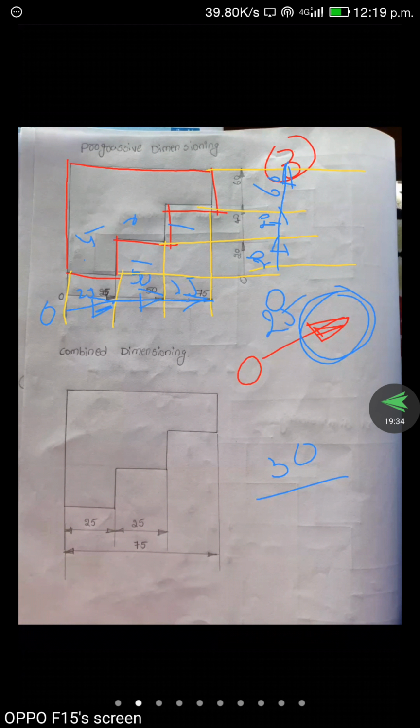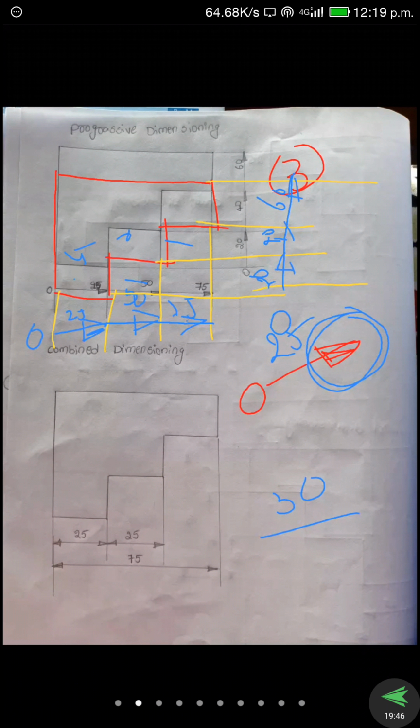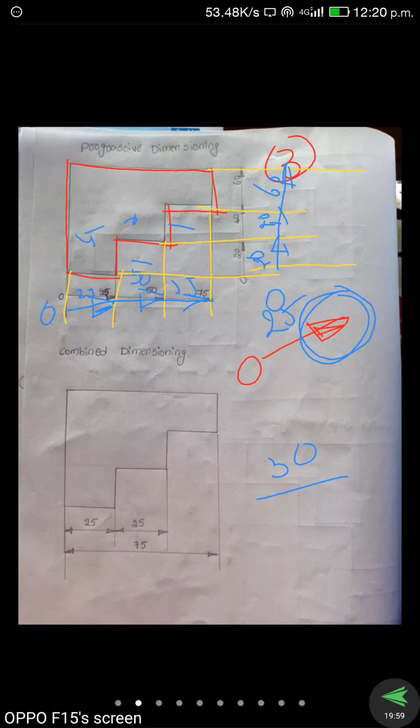Okay, next. Combine. It is a combination of both. So it is a combination of both, which means here we use chain and parallel. Okay? So chain dimensioning and parallel dimensioning are both used in combination. Okay, so see here, we draw the same diagram, 60, 75 and 25, 20, 25, 20, 25 and 20. Then after that we draw the extension lines.